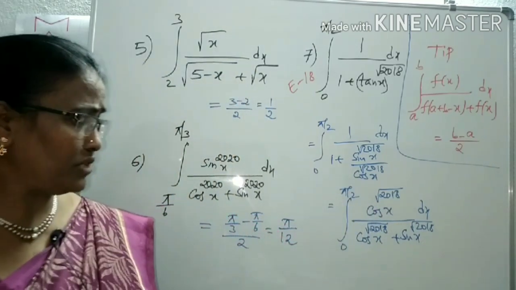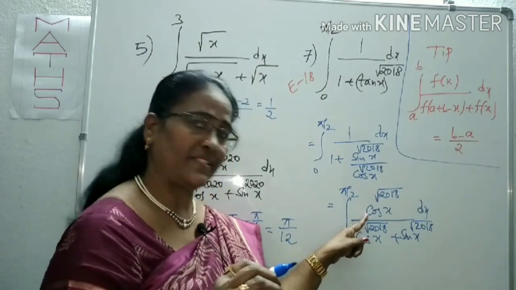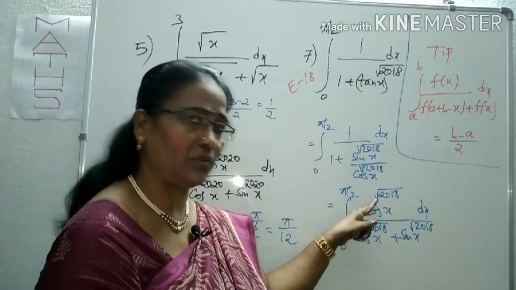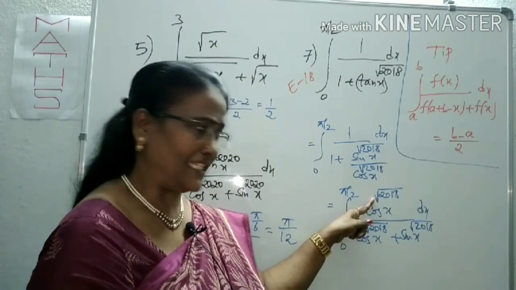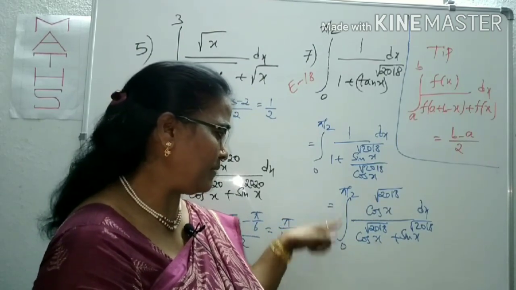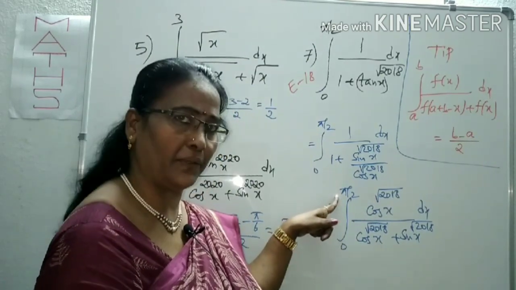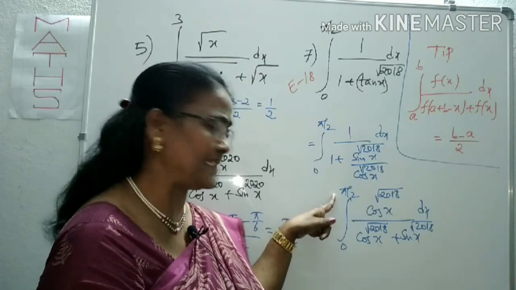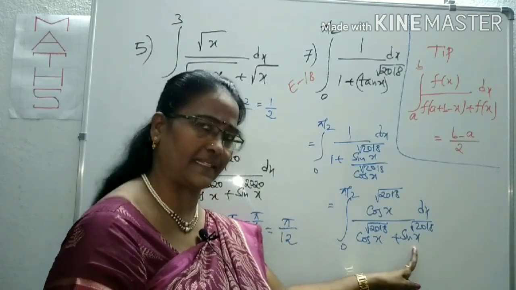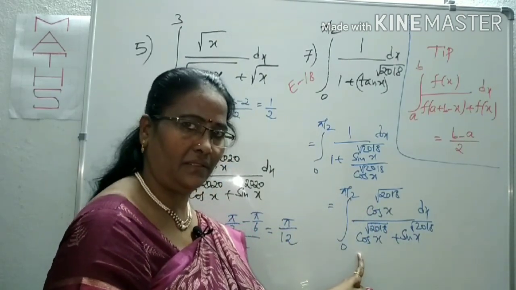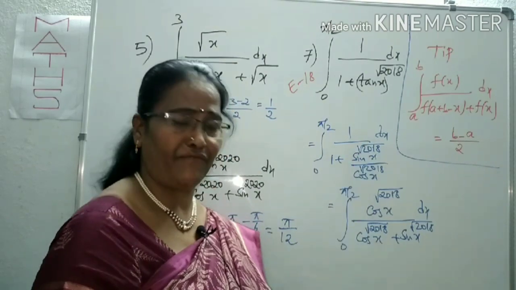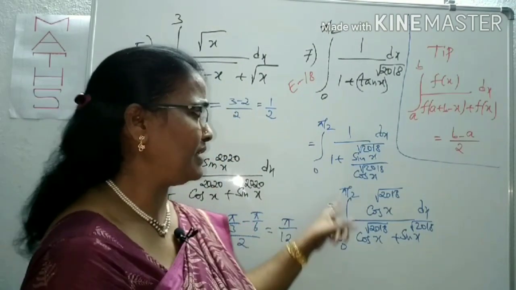Now tell me about this form. In place of f(x), what is there? Cos x to the root over 2018. For f(a + b − x), what are a and b? A is 0, b is pi by 2. A plus b is 90. 90 minus x, cos(90 − x) is sin x. Here the same function is there. Therefore, it is also in the same form, but we have to write one step to convert it into that form.